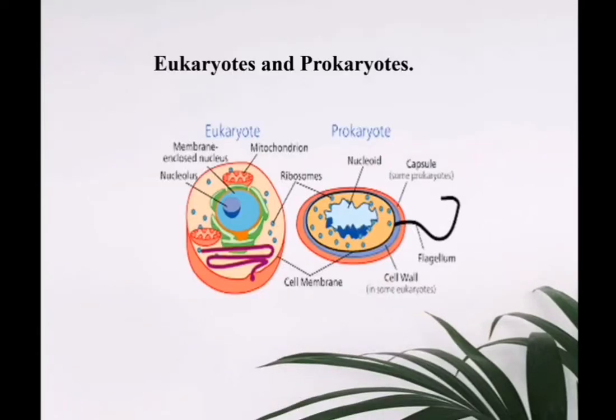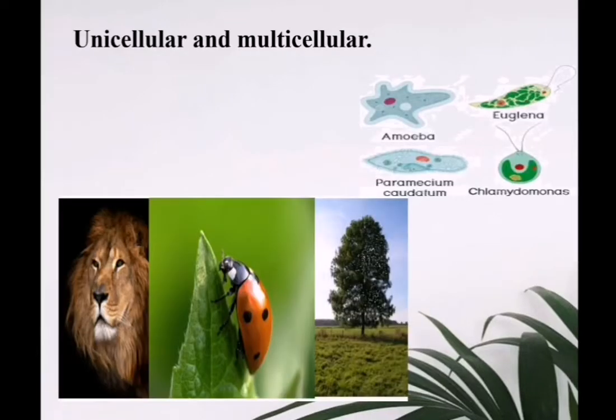We know eukaryotic organisms. If the organism has a prominent nucleus with a nuclear membrane, it is known as eukaryotic, and the organisms which do not have that prominent nucleus and nuclear membrane, where only a nucleoid is present, are known as prokaryotes. Unicellular and multicellular. The organism which has only a single cell to perform all the functions in the body is known as unicellular.